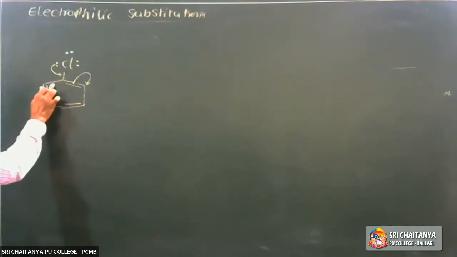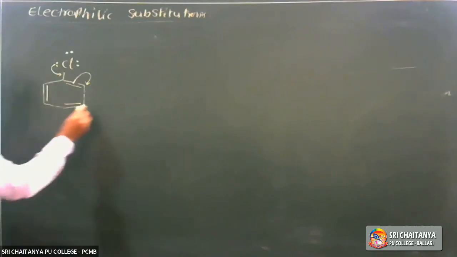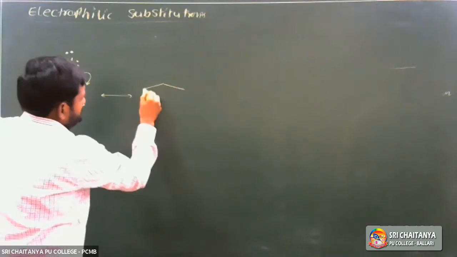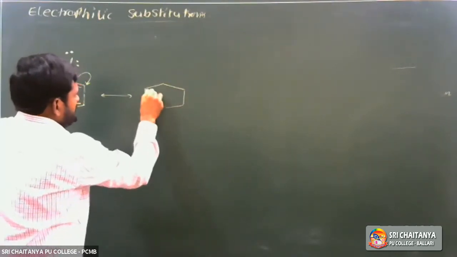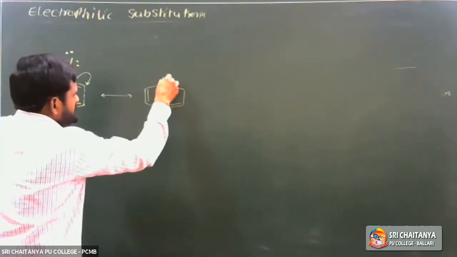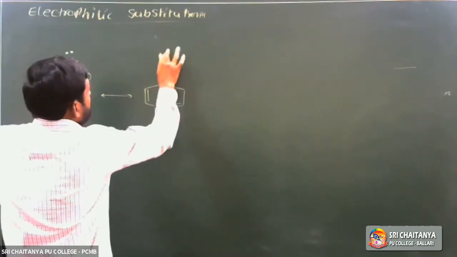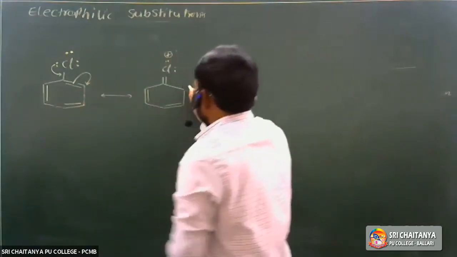In the first form, it is a benzene ring with a pi bond; next, a double bond is formed, chlorine gets a positive charge, and the pi electrons are shifted to this carbon.